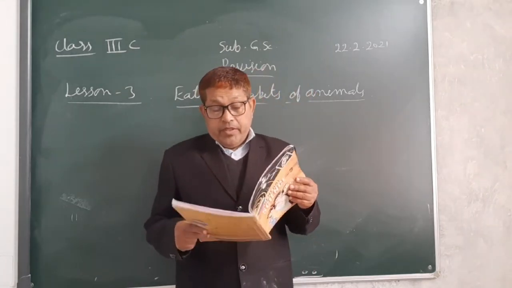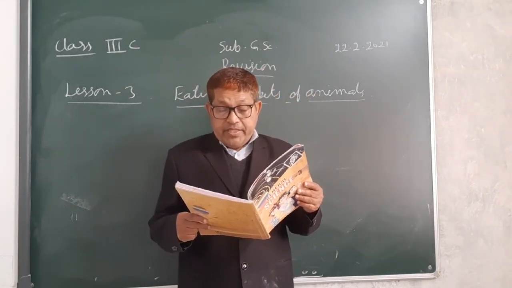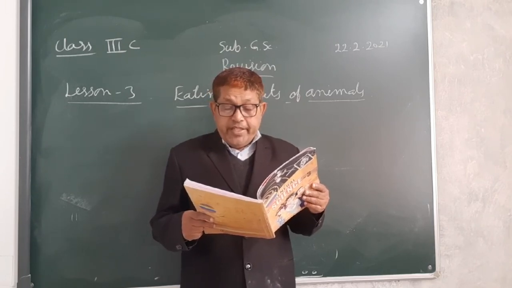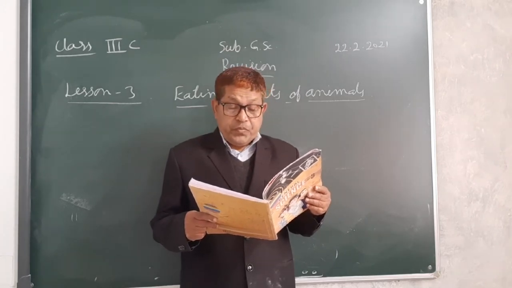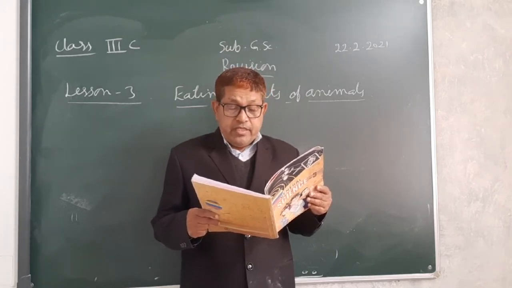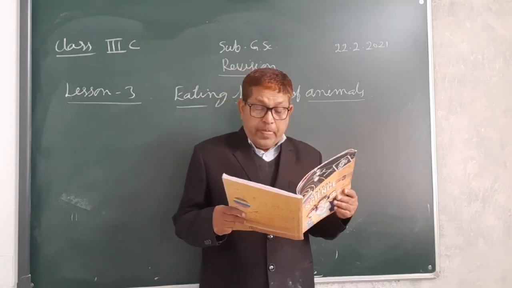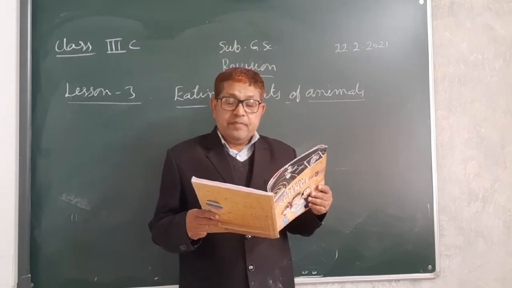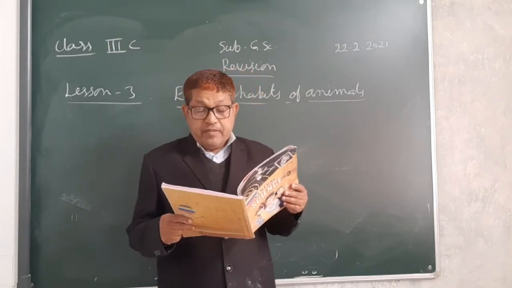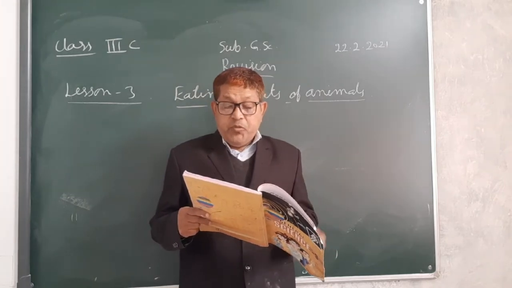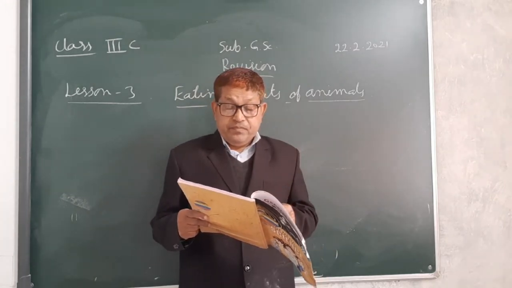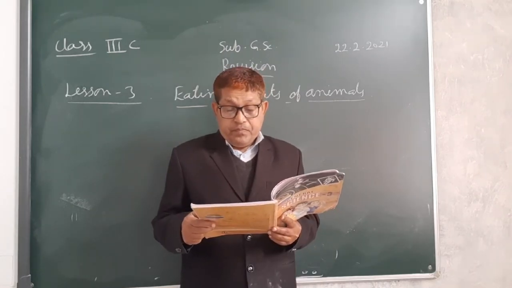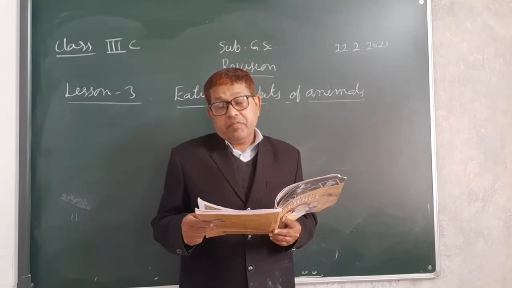Next, animals like rabbits, rats and squirrels have two very sharp front teeth. They bite fruits and seeds with these teeth. Such animals are called gnawing animals. You have seen the squirrels, rabbits, they have two very sharp front teeth. They use their teeth for biting their food.